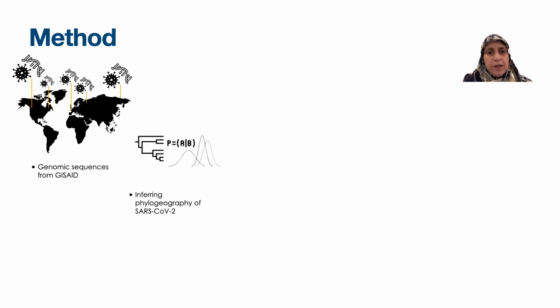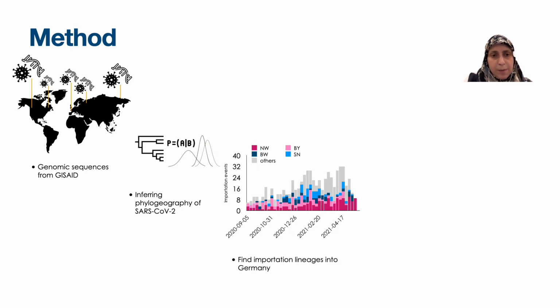Then we inferred maximum likelihood trees and refined the trees with a Bayesian approach with BEAST software. Then we applied another Bayesian discrete trait analysis, and based on its results, we inferred the imported lineages and their importation time.